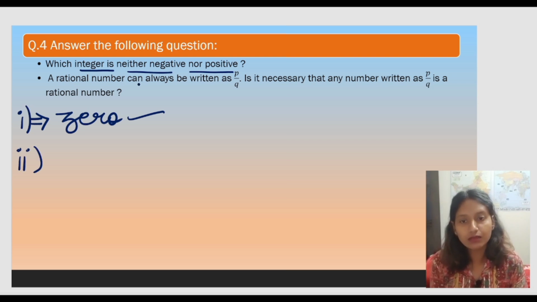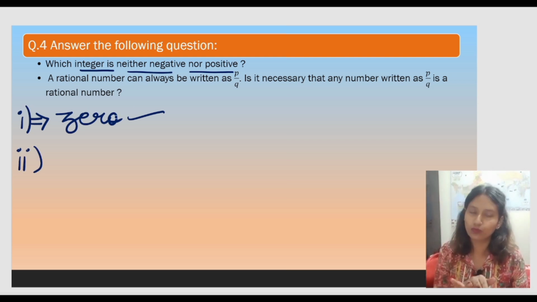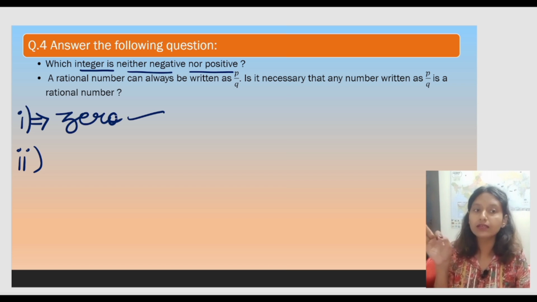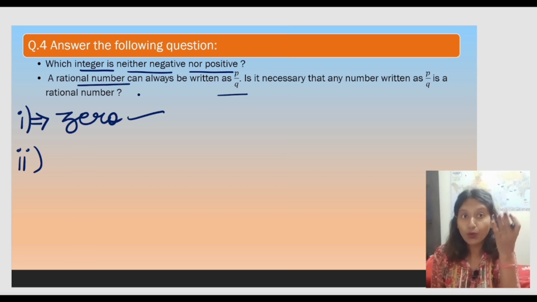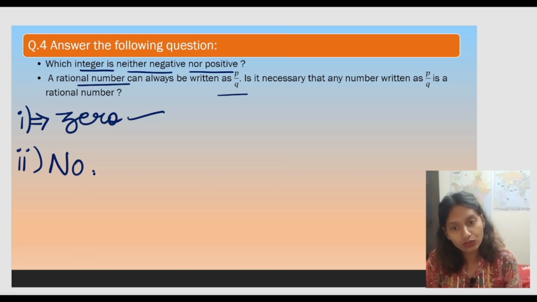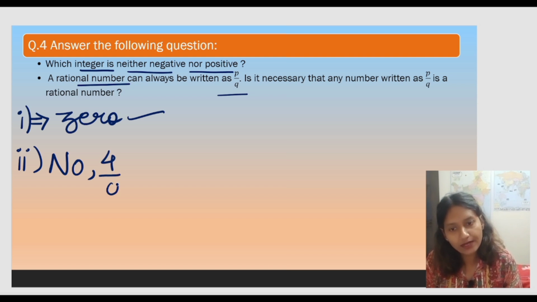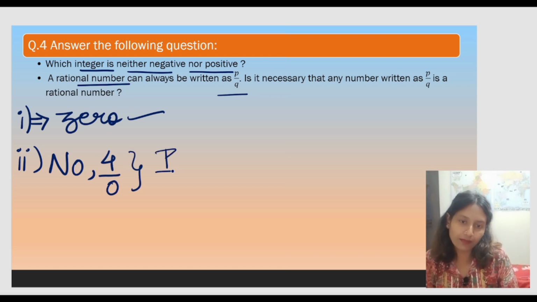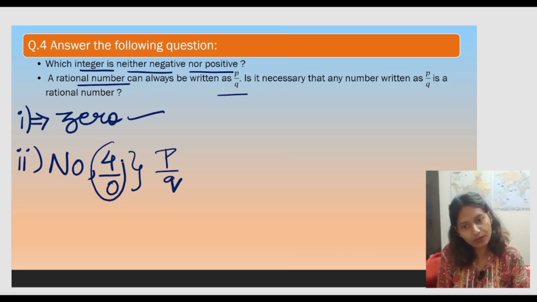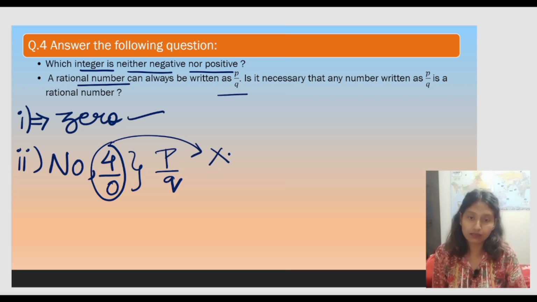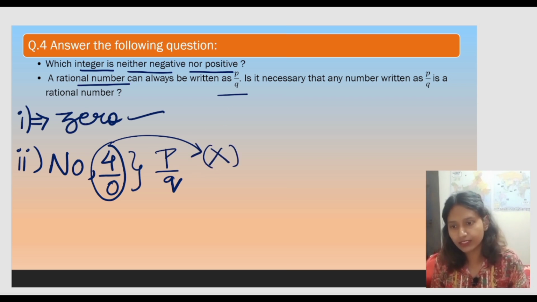And the second question: a rational number can always be written as p by q. Now it is asking, is it necessary that any number written in p by q is a rational number? No. The answer will be no, because let us say 4 by 0 is written in the form of p by q. But is 4 by 0 a rational number? No. That is why the answer for this question would be no. Okay, now moving to the next part.